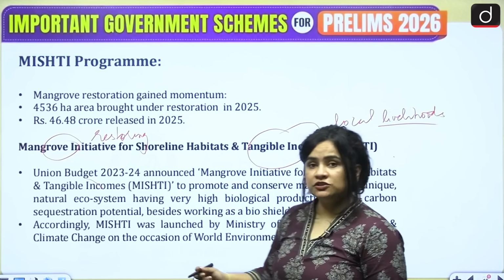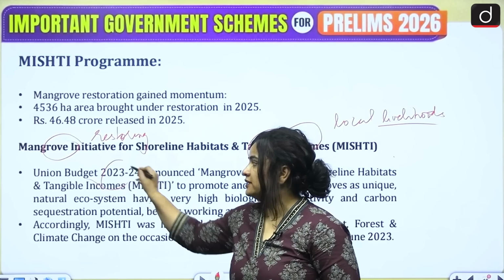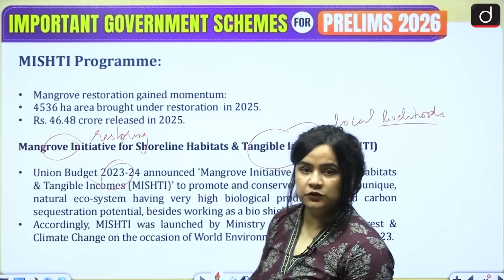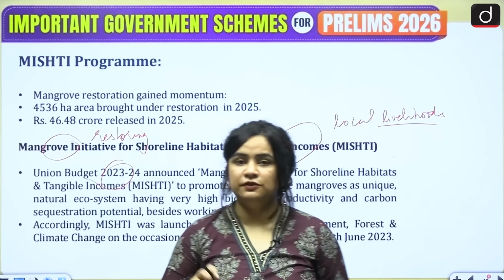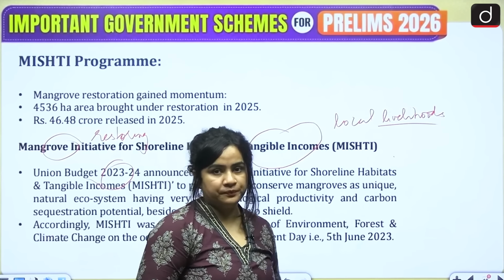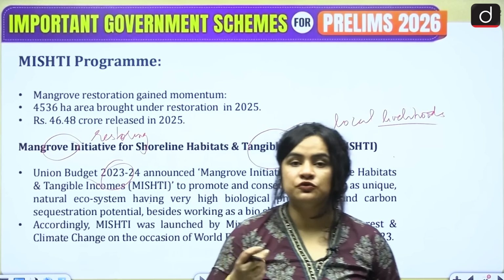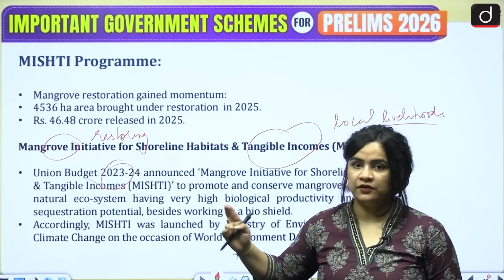When was this scheme launched? It was announced in Union Budget 2023-24 and then launched on World Environment Day, that is 5th June 2023.